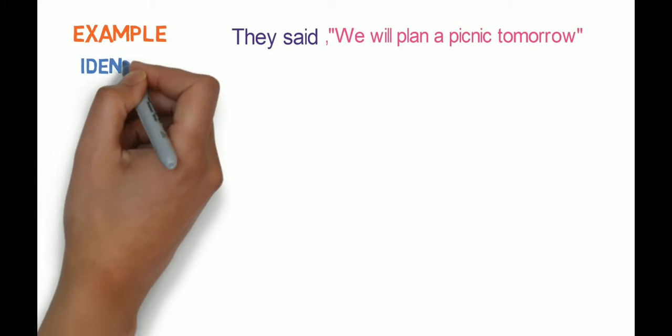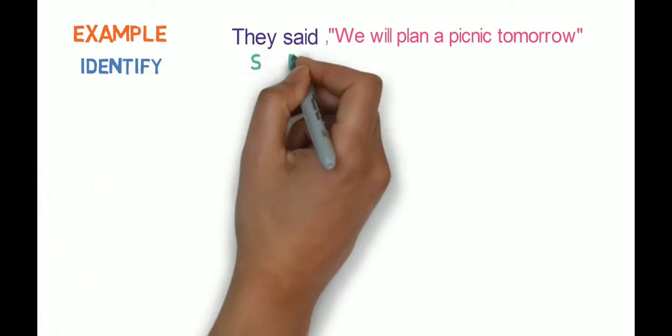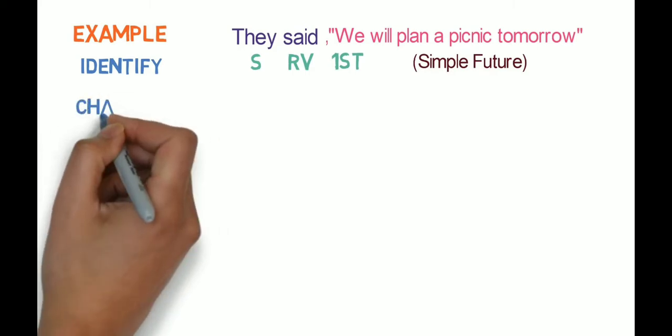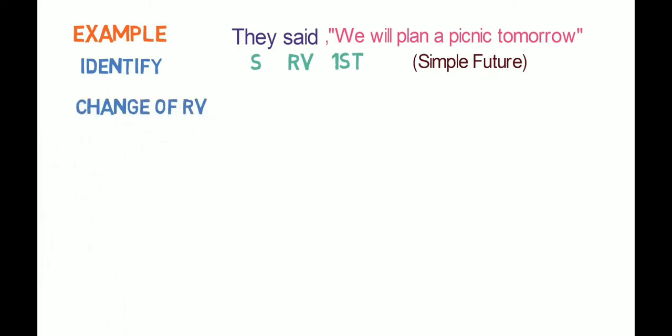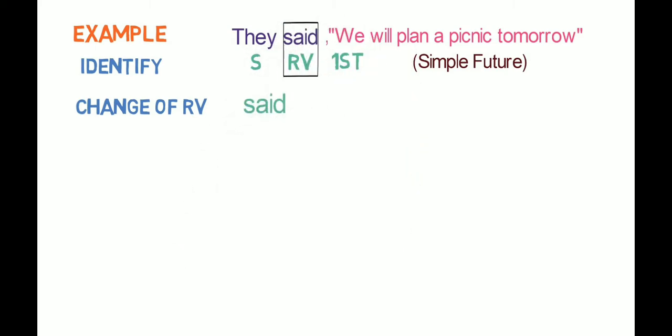First step is identification. Here they is the subject, said is the reporting verb, we is first person in the reported speech, and as said is in past form, we need to check the tense of reported speech. It is in simple future tense. Second step is change of reporting verb. As per the workflow we studied, said will remain unchanged here.